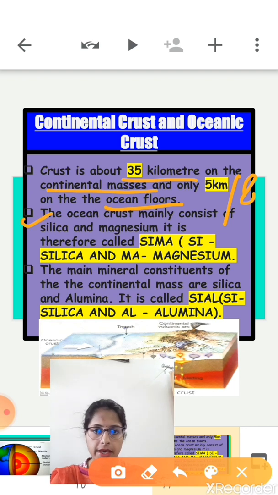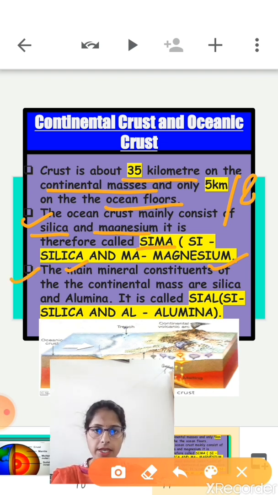Now the second thing is that the oceanic crust mainly consists of two important minerals. The first one is silica and the second one is magnesium. That's why it is also called SIMA, S-I-M-A. Si means silica and Ma stands for magnesium. Is it clear?